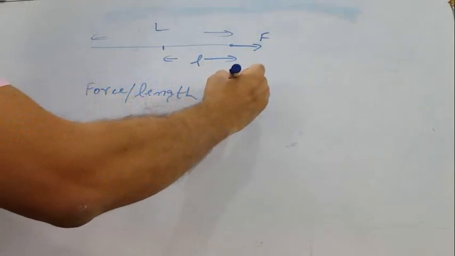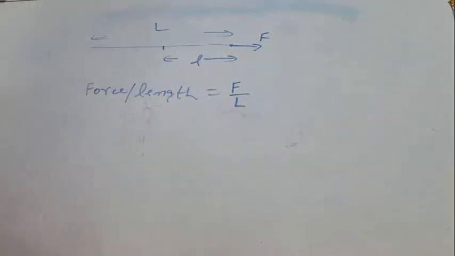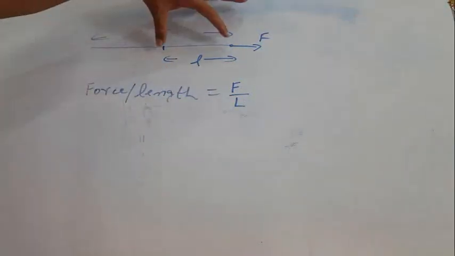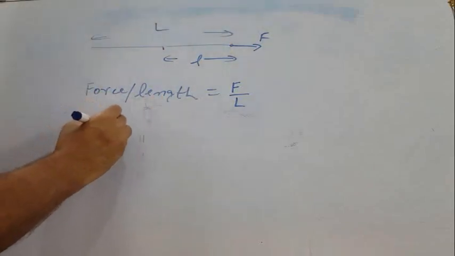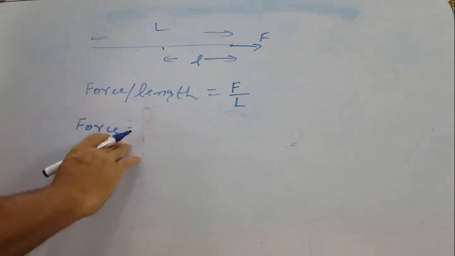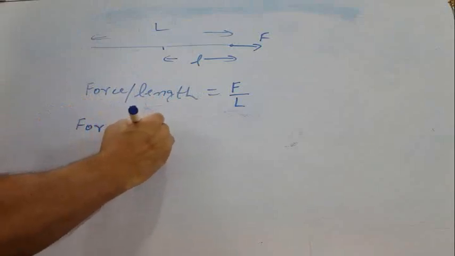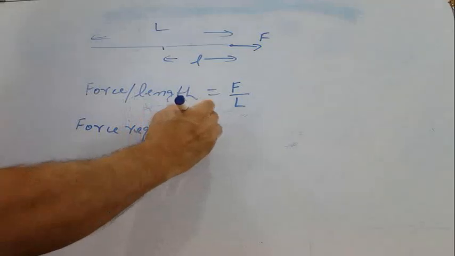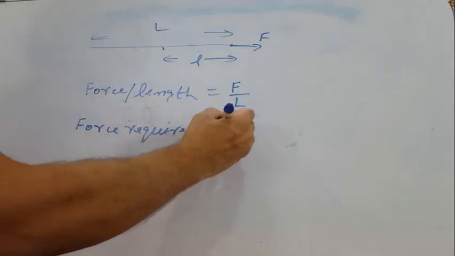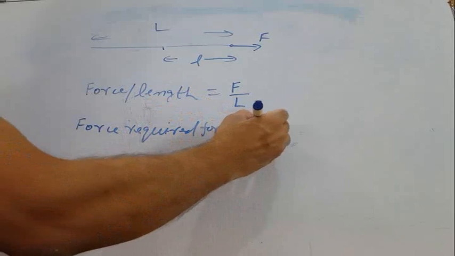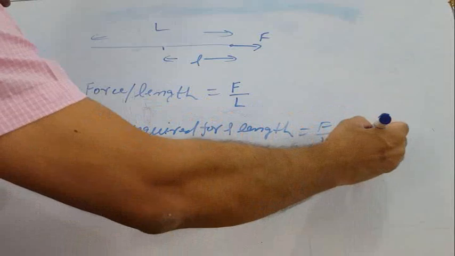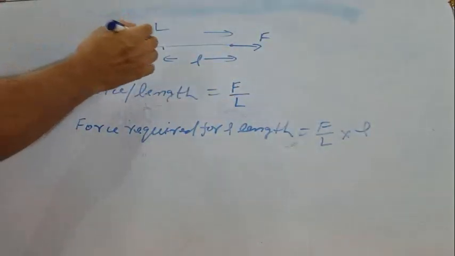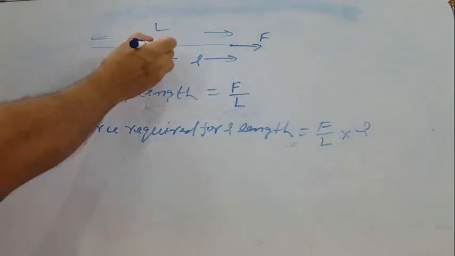F force was applied, total length was L. So F by L, that is force per unit length. So for this small l length, how much force will be required? Force required for small l length will be F upon L into small l. Remaining will be transmitted in the remaining part. So what will be tension at this point?